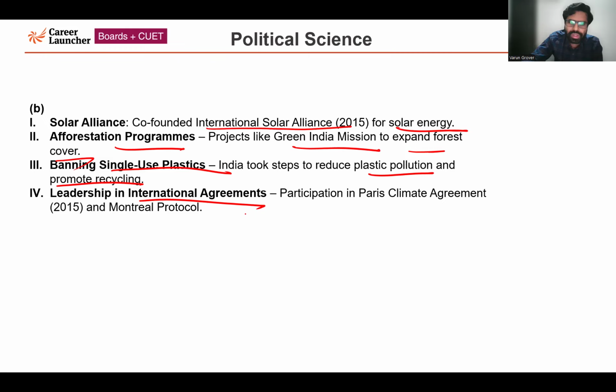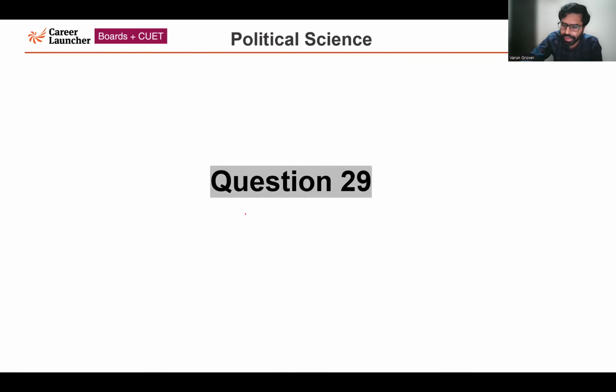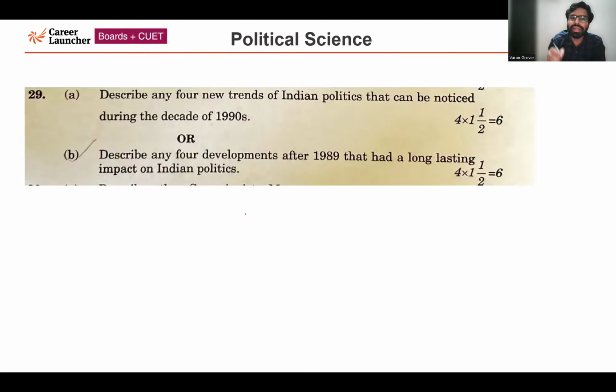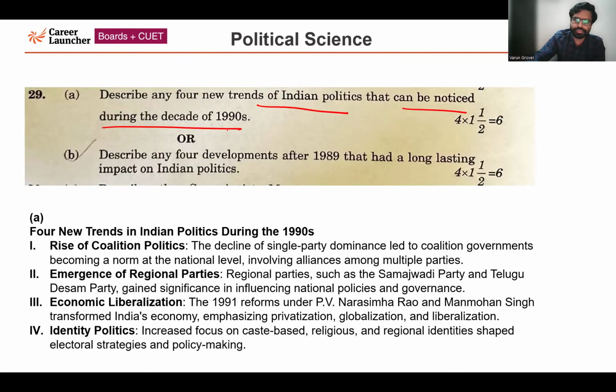Now moving forward to the next question, that is question number 29. Two more questions are remaining. Question number 29. Describe any four new trends of Indian politics that can be noticed during the decades of the 1990s. So, a question from the recent development in Indian politics, very important question. So what are the four new trends in Indian politics which have been observed specifically in the 90s era?